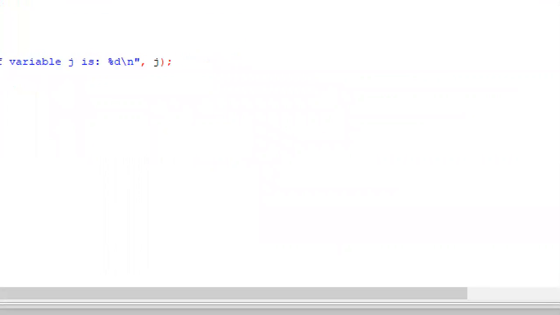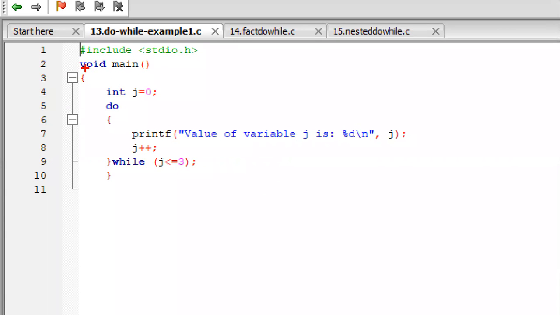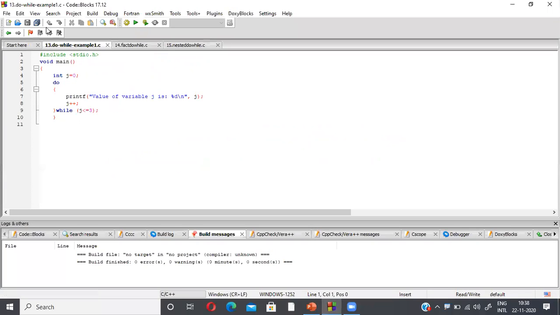So see the program: include stdio.h, standard input output, void main, integer j equal to 0. I'm initializing the value j equal to 0. Do while, and print the value of the variable j. First j's value 0 will get printed, up to 0 to 3 will get printed here. The condition is tested at the end of the loop, while condition followed by a semicolon. We'll run the program and check the result.